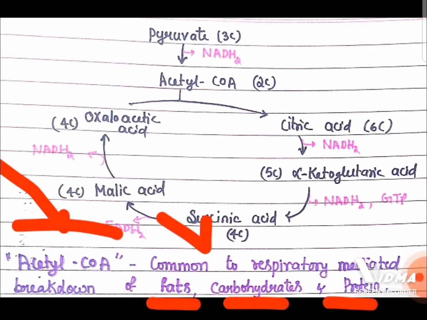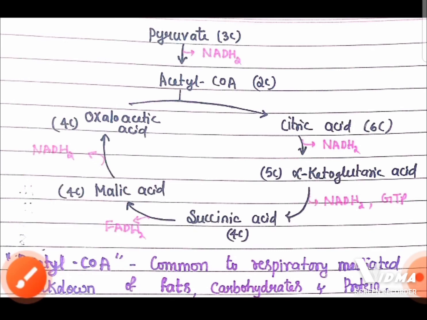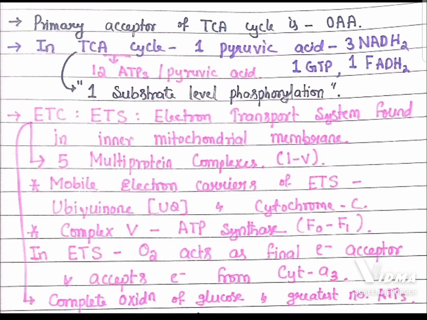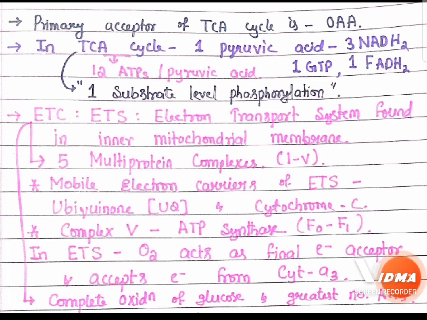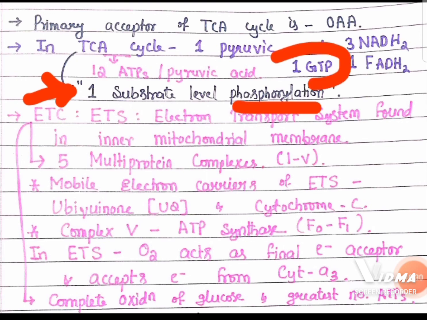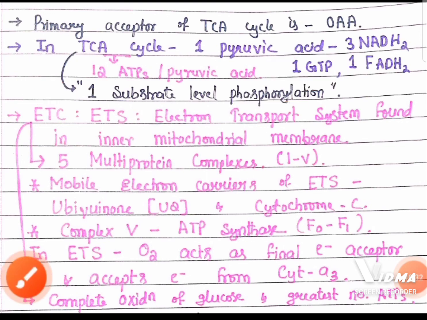For all the three, acetyl-CoA is the common respiratory intermediate. Then the primary acceptor of the TCA cycle, as I said, is oxaloacetic acid. In the TCA cycle, from one pyruvic acid, there is a generation of 3 NADH2, 1 GTP and 1 FADH2. So in total, in one TCA cycle, there is a generation of 12 ATPs, and it involves one substrate level phosphorylation to produce GTP.